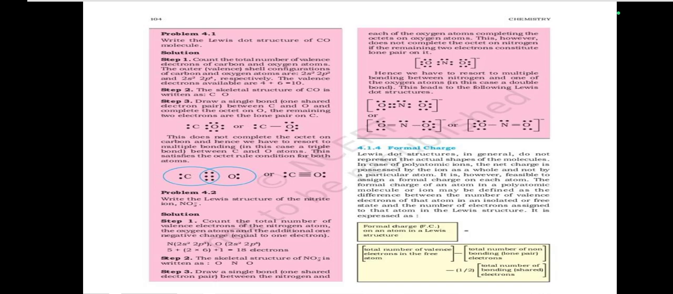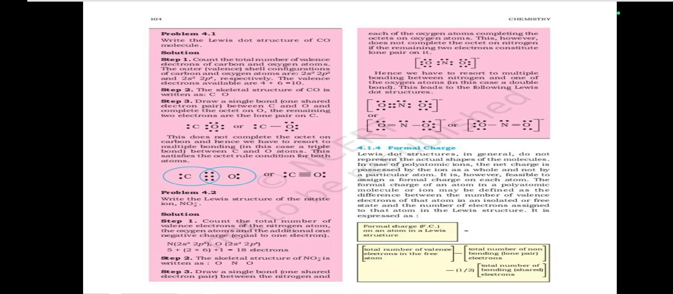Problem 4.1. Write the Lewis dot structure of the CO molecule. Count the total number of valence electrons. Step 1: Count the total number of valence electrons of the carbon and oxygen atoms. The outer valence shell configurations of carbon and oxygen atoms are 2s2 2p2 and 2s2 2p4 respectively. Now the valence electrons available are 4 plus 6, which is 10.